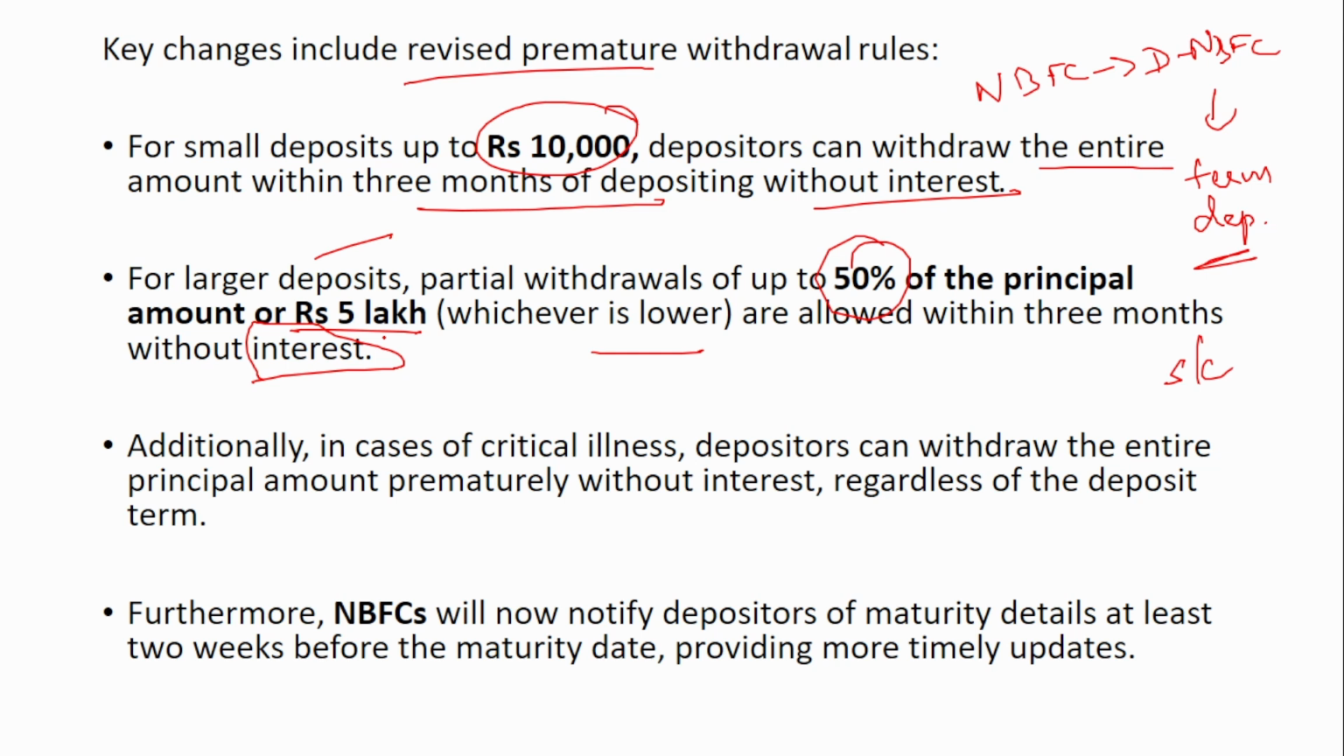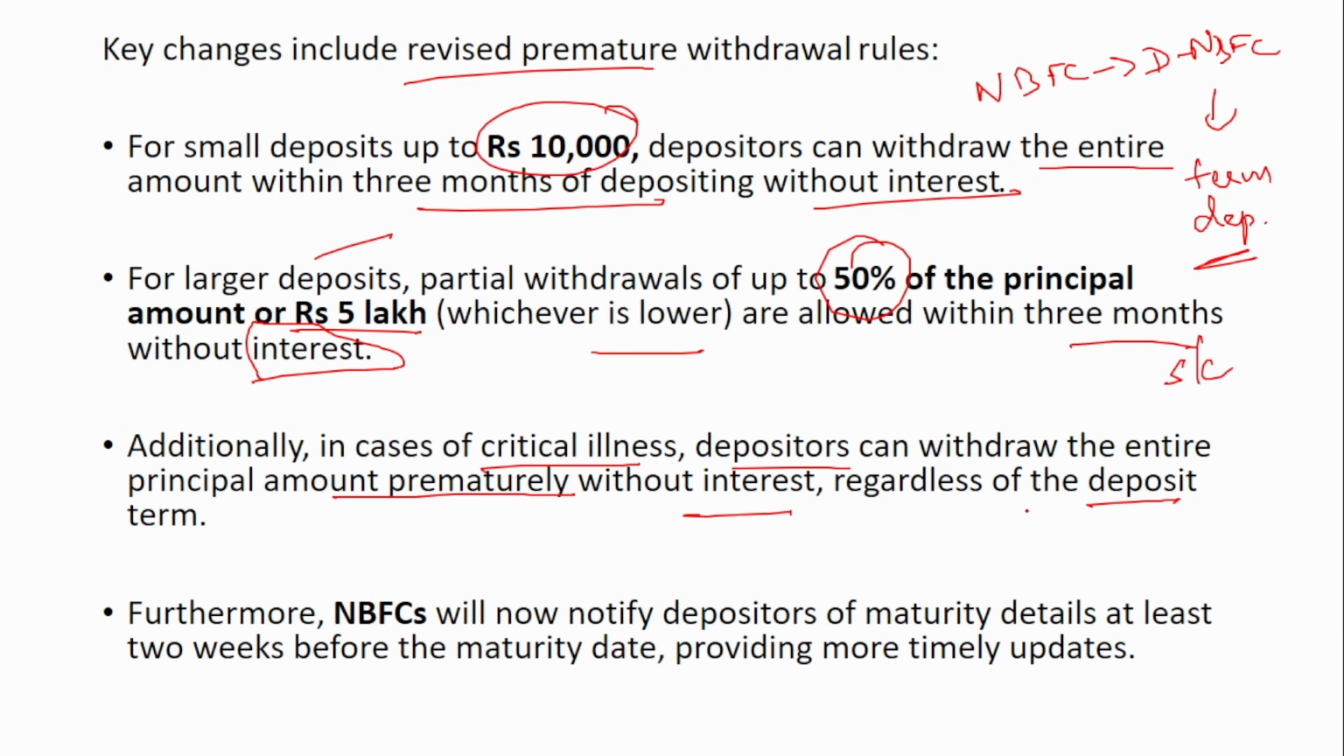Additionally, in cases of critical illness, depositors can withdraw the entire principal amount prematurely, again without interest, regardless of the deposit term. So whatever be the deposit term, 5 years or 6 years or 7 years, you can withdraw the entire amount without any interest in case of critical illness.